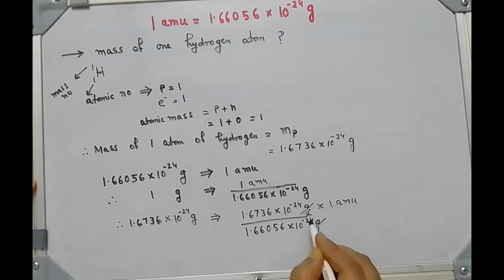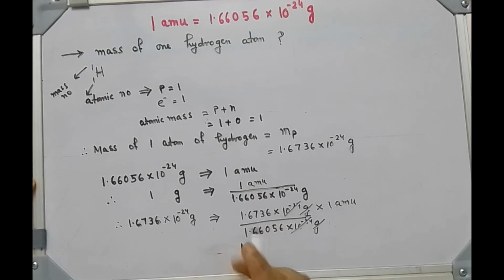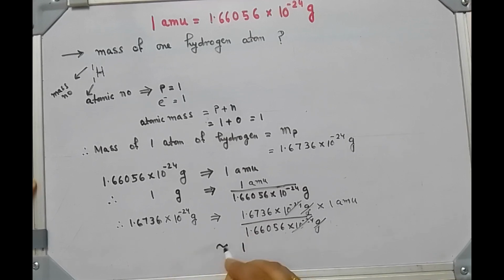So the grams cancel, and if you calculate, you will get this value as approximately 1.0080 amu. So the mass of one hydrogen atom in atomic mass unit is this.